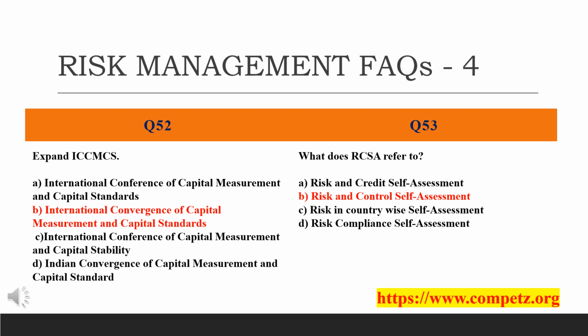Under RCSA, a product, a process or an operational risk area is selected and studied to identify the inherent risk involved. The control measures that are in place to mitigate the risk are examined, along with the effectiveness of these controls and the net resultant residual risk left to be faced by the bank. I would repeat once again: the answer is B, Risk and Control Self-Assessment, a standard tool for operational risk management.